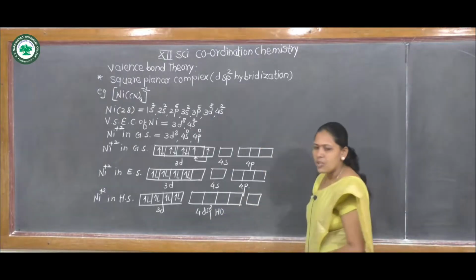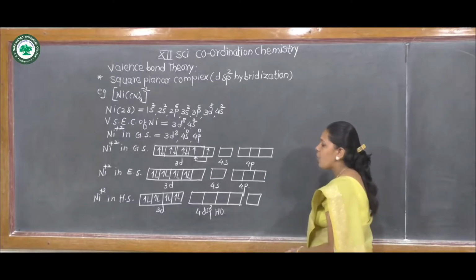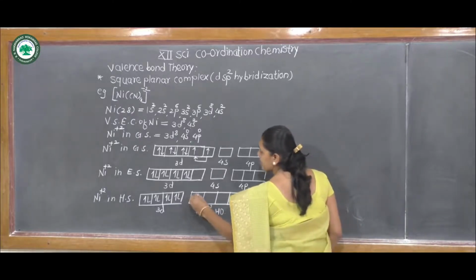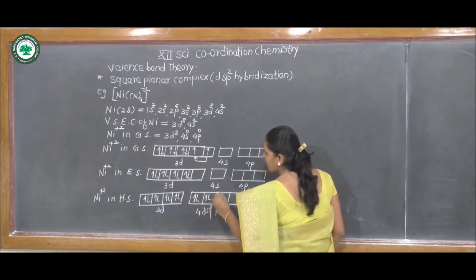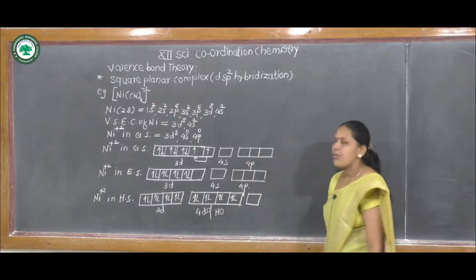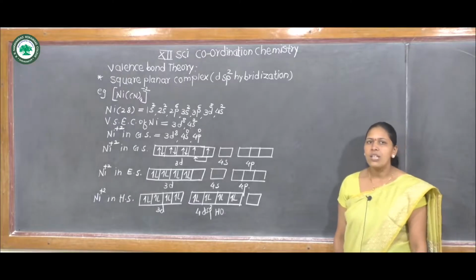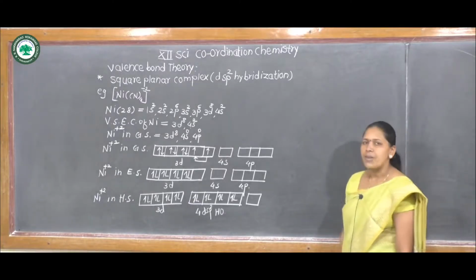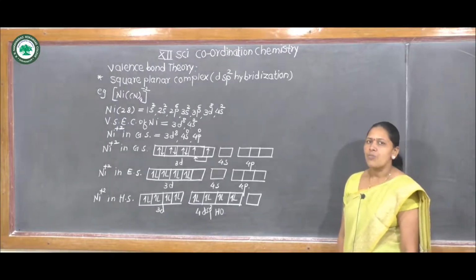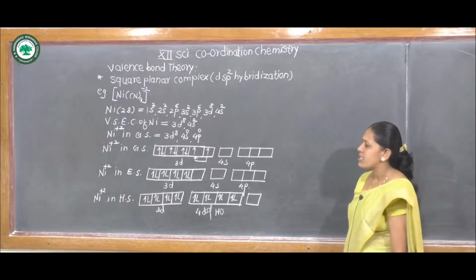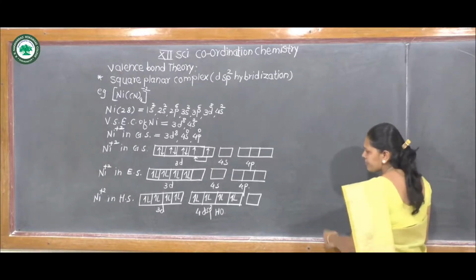A total of 4 electron pairs are donated by the cyanide ligands. That means a total of 8 electrons are donated by the 4 cyanide ligands to form 4 coordinate bonds with the central metal ion.